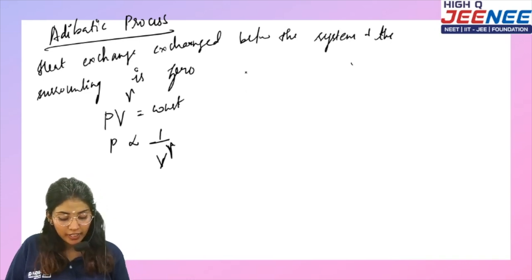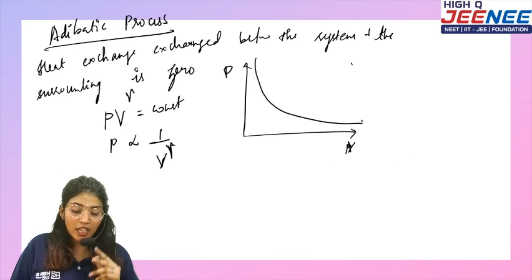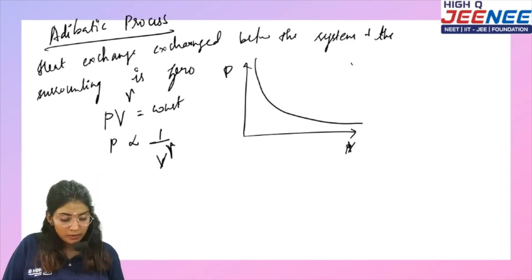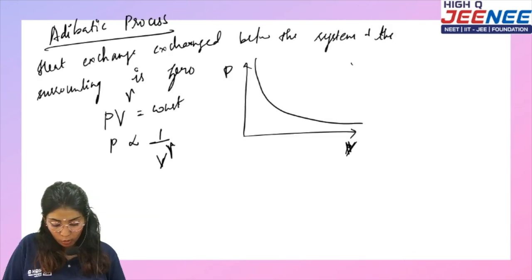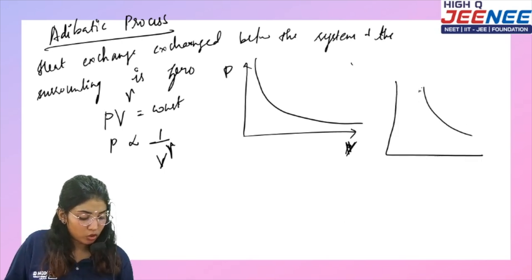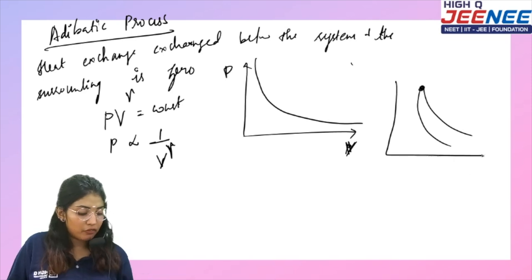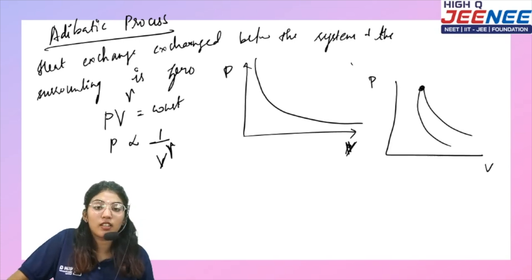Now, how will the graph look? As volume increases, pressure decreases. It is again a hyperbola. Can you see this P-V graph for the adiabatic process and the isothermal process? Both are hyperbolas. If both curves are given and they ask which one is the isothermal curve and which one is the adiabatic curve, how will you find out?